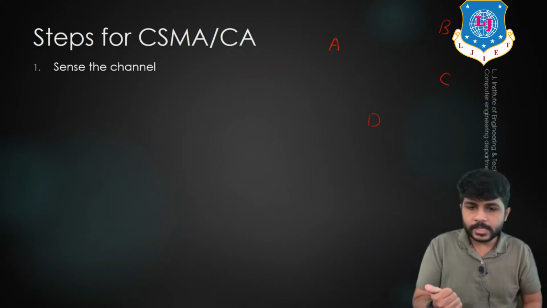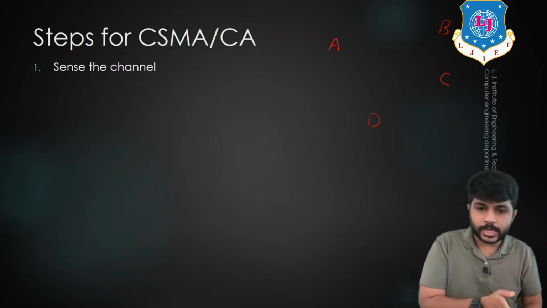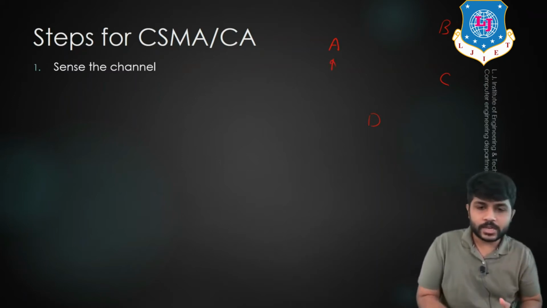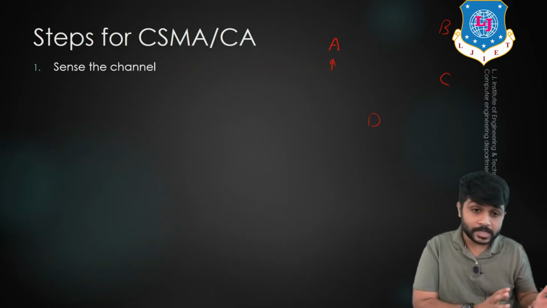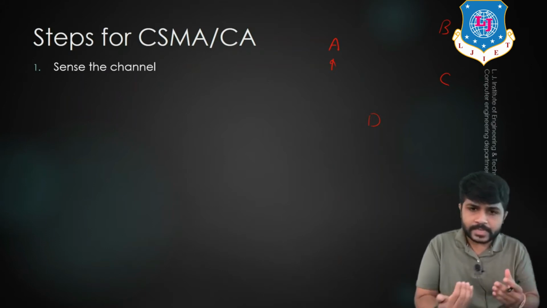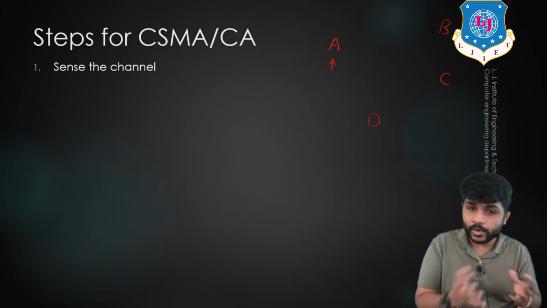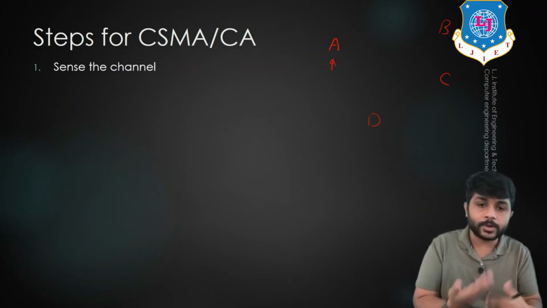Steps for CSMA/CA. In the first step, it will sense the channel. Suppose device A wants to send data, it will first sense whether the channel is busy or idle. If device A senses that the channel is idle, in that case it will proceed further.